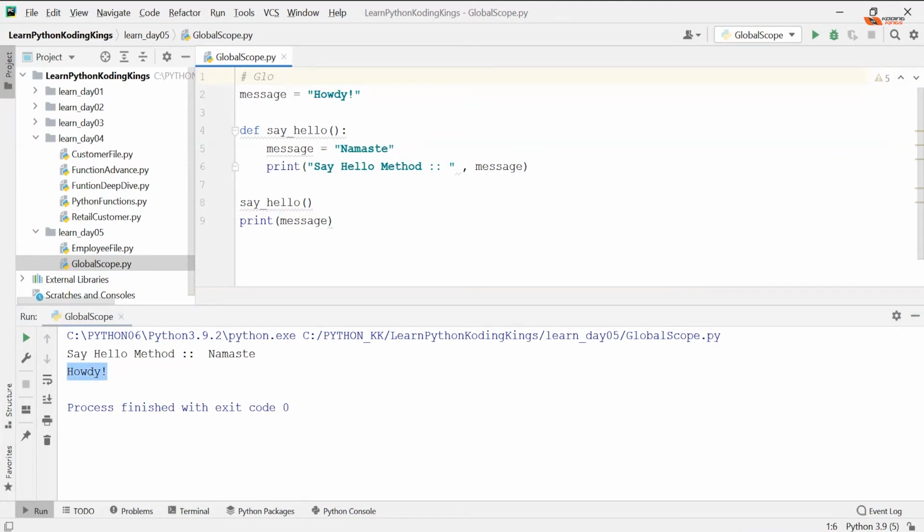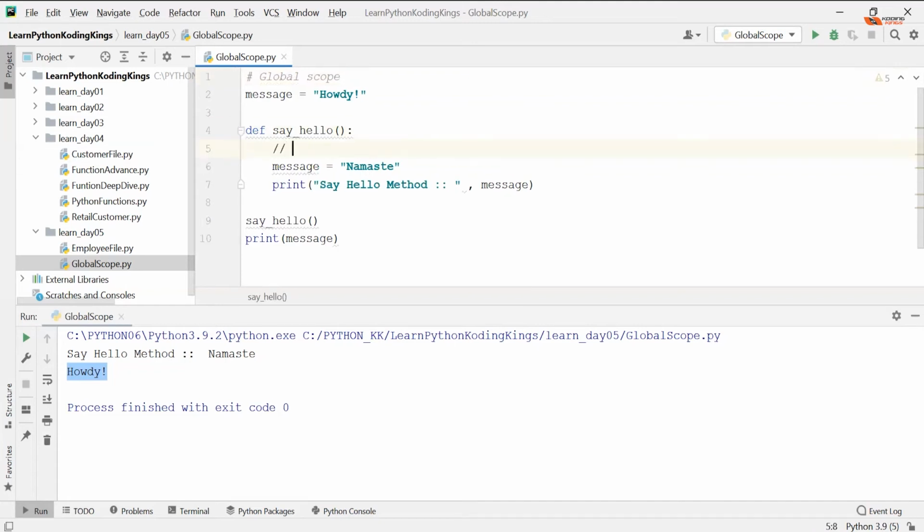The variables declared outside a procedure are in global scope. Okay, and this is local scope. These are local variables. These are called local variables. Okay, now the problem is I was not supposed to do that.